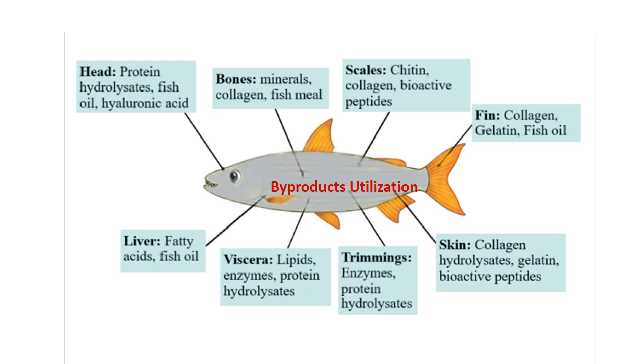In case of head, we can get protein hydrolysates, fish oil and hyaluronic acid. From bones, we can get minerals, collagen and fish oil. From scales, we can get chitin, collagen, bioactive peptides. From the fins, we can get collagen, gelatin and fish oil. From the skin, again we can get collagen, hydrolysates, gelatin and bioactive peptides. From trimmings, enzymes, protein hydrolysates. From viscera, we can get lipids, enzymes, protein hydrolysates. And from liver, we can get fatty acids or fish oil.